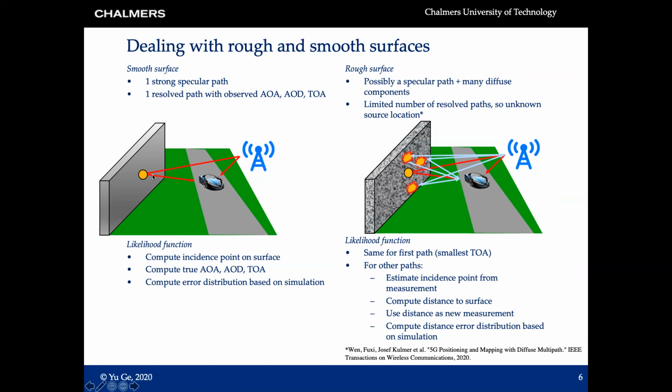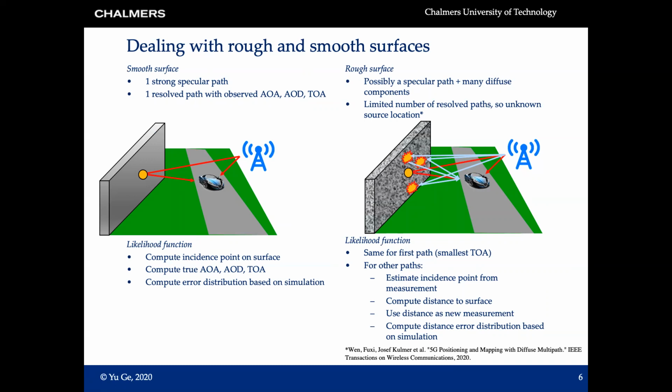For those rough surfaces, the surface can not only reflect but also diffuse signals. So each time step, there may be more than one path received. For the specular paths, we know the incident points on the surface, but for the diffuse multipaths, those incidence points are just some random points on the surface. We do not really know where they are, so we couldn't know the real angles and the delays. But they still contain some geometric information.